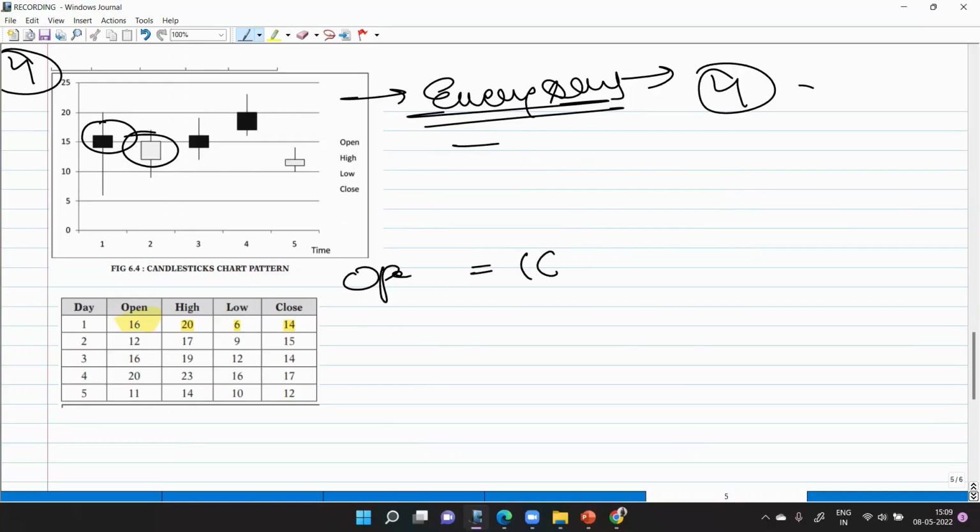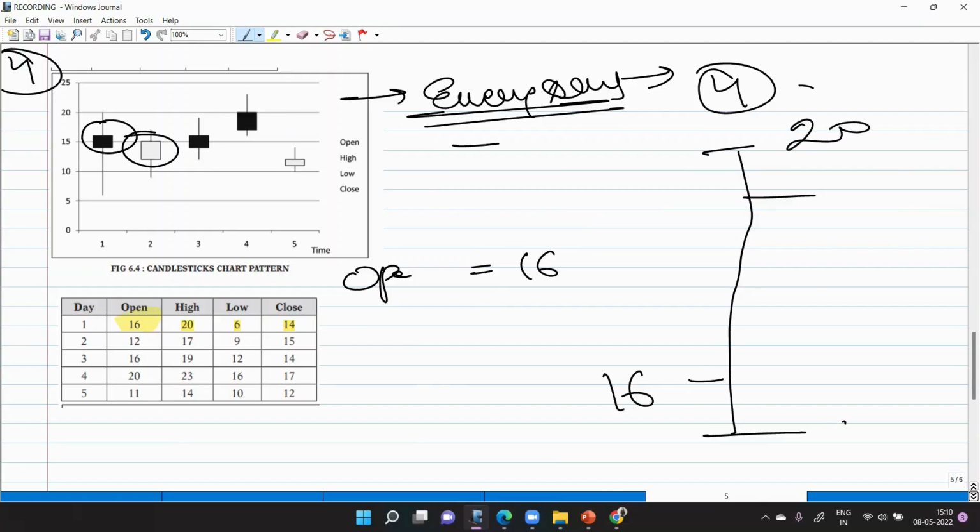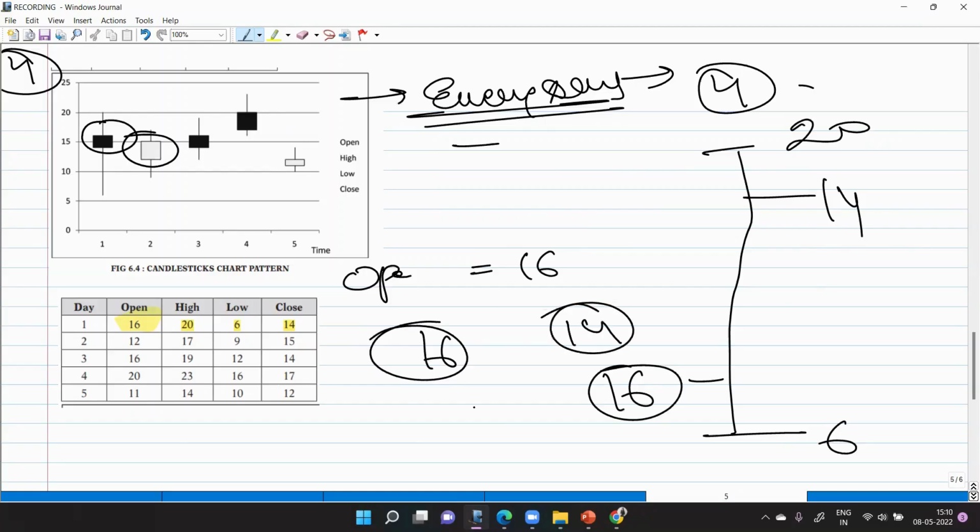Opening price is 16. तो ये हम ऐसे अपने बना लेते हैं. ठीक है. हमने कहा opening हमारा 16 पे हुआ है. The highest it went was 20 and the lowest was 16. Now the market opened at 16 and it closed down at 14. Are you at a loss or are you at a gain? You are definitely at a loss.